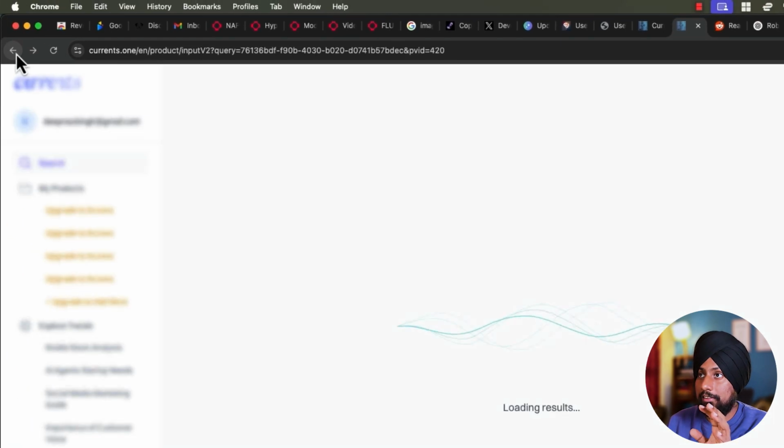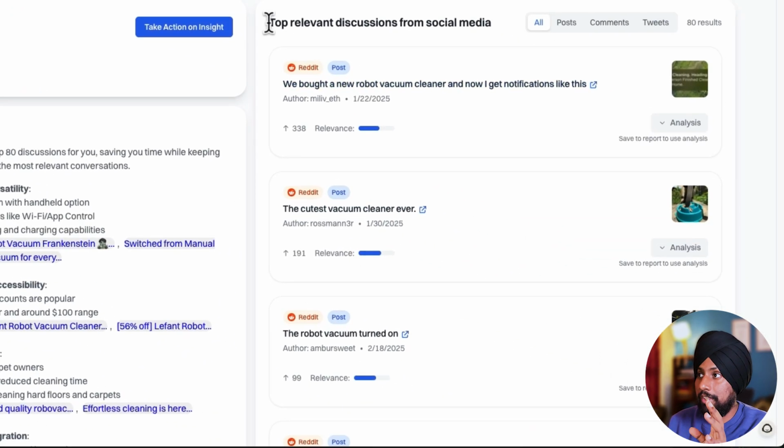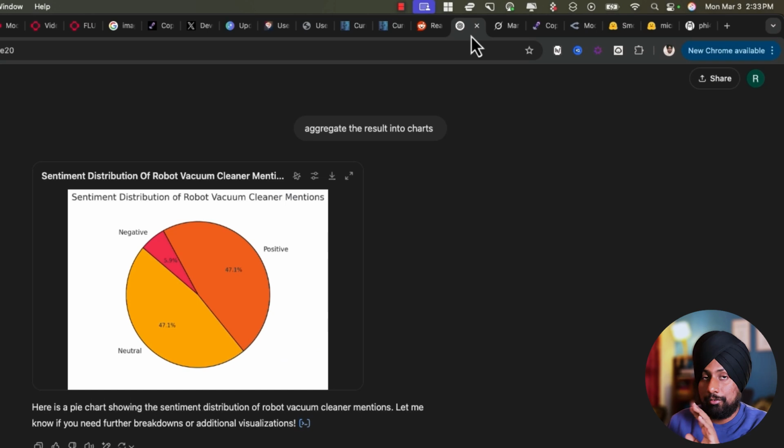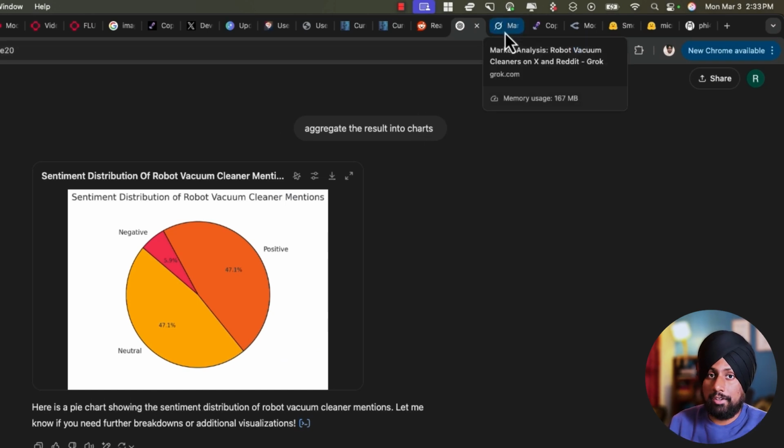If you don't want to do that, just copy the search results given by Currents and give the context to ChatGPT or Grok or wherever you want to work, and it will give you every detail you need to have. So this is how you can do it. So this is pretty much a hack, but shout out to Currents.one for having this particular idea.